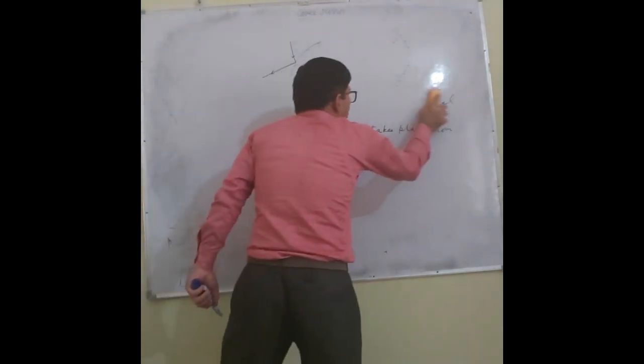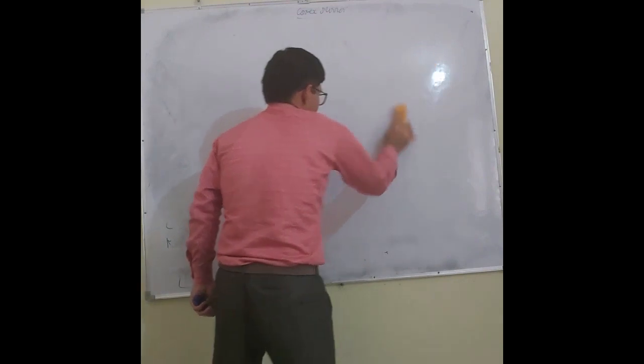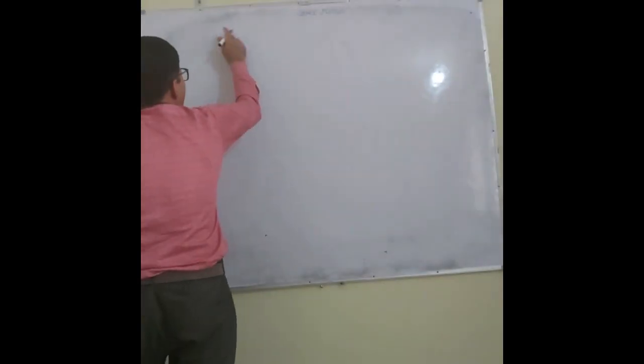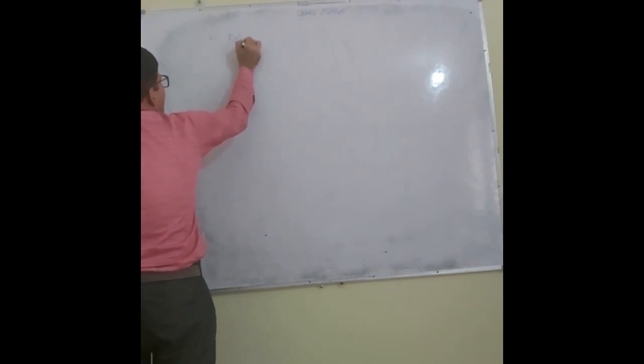Now, some important terms in a convex mirror. Number one, pole. What is the pole?